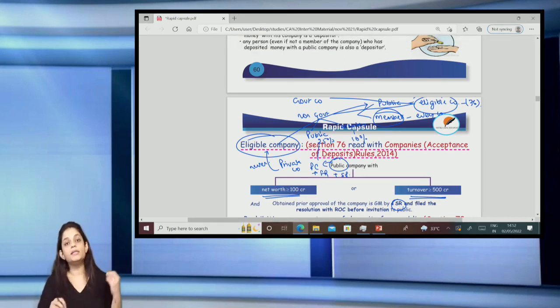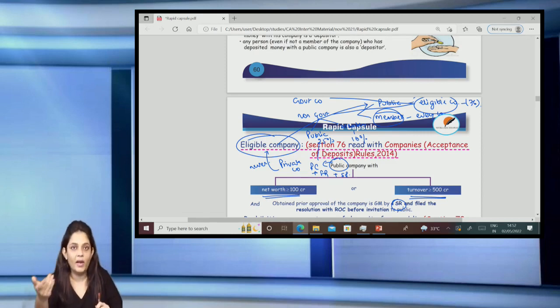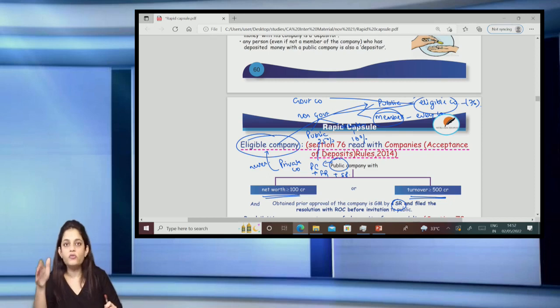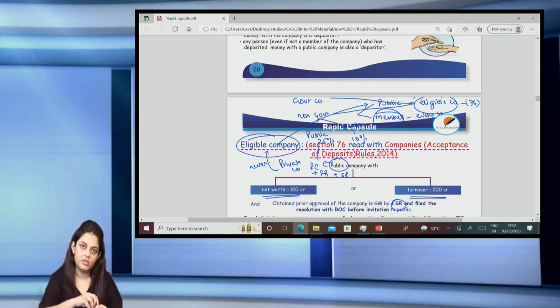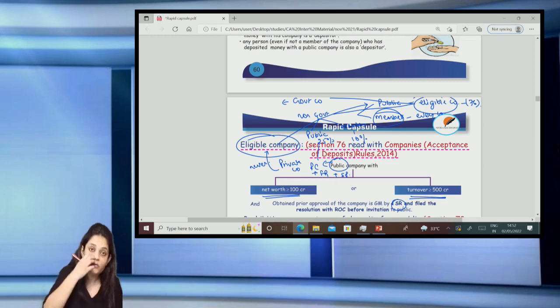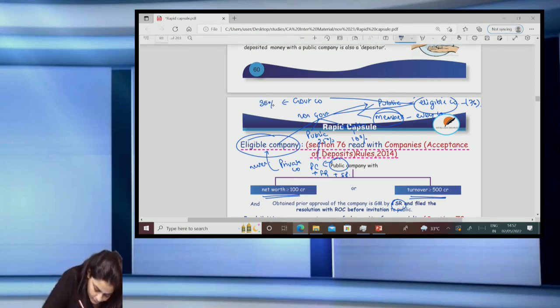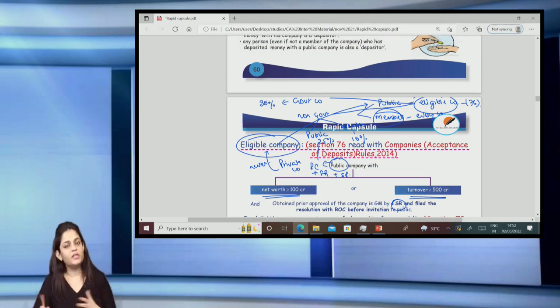So if the company is an eligible company, it can accept deposits from the public not exceeding 25% of its paid up capital, free reserves and securities premium, and on the other hand, it can accept deposits from the members not exceeding 10% of the paid up capital, free reserves and securities premium. Again, if it is an eligible government company, it can accept deposits from the public and the members not exceeding 35%. 35% of what? Paid up capital, free reserves and securities premium.